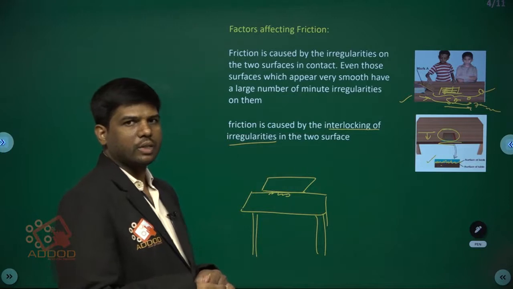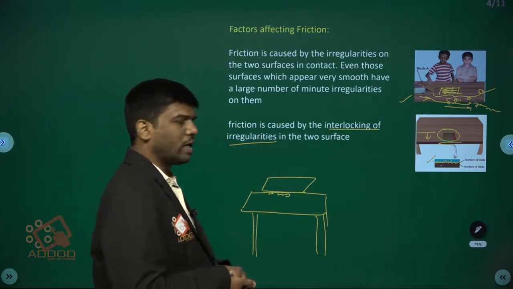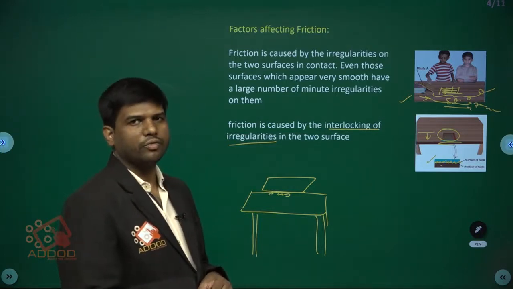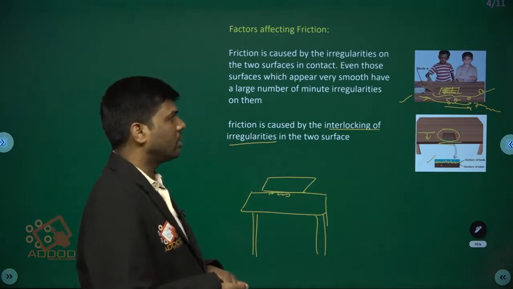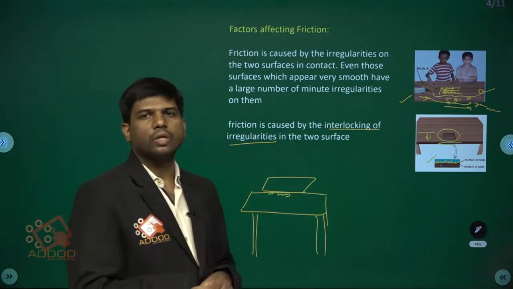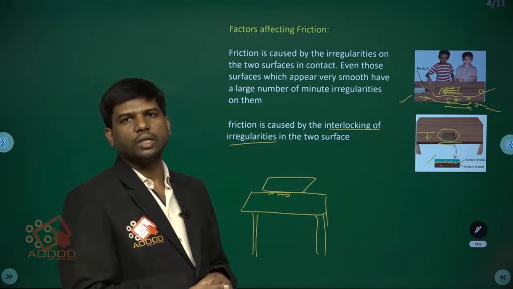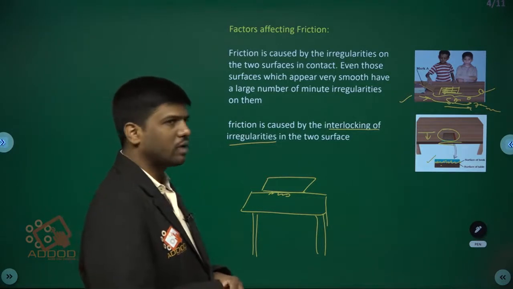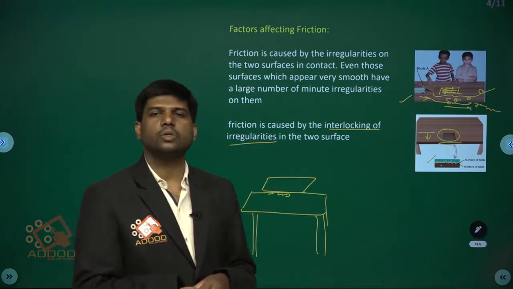Friction is caused by the interlocking of irregularities, and it is due to the roughness between two surfaces.